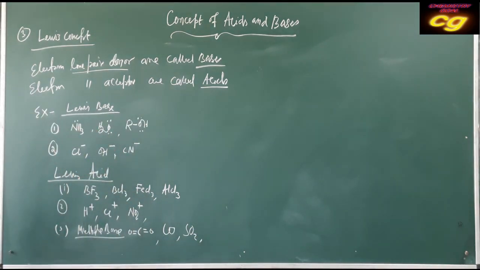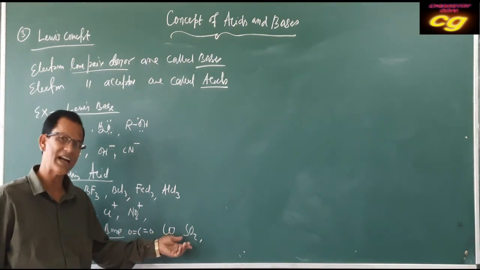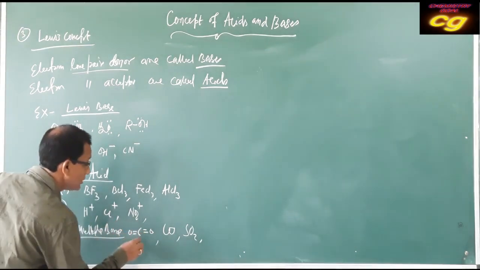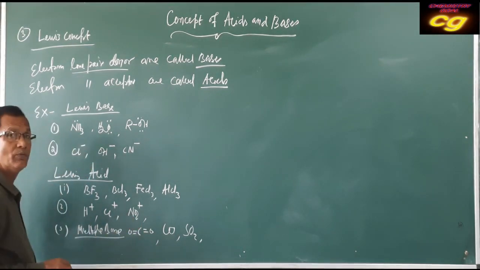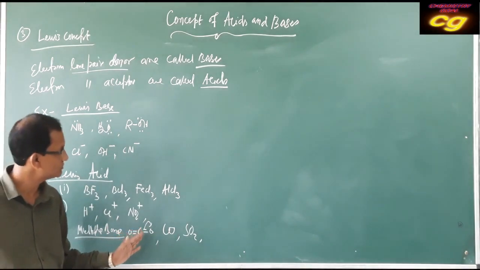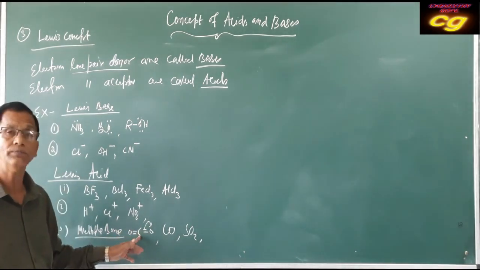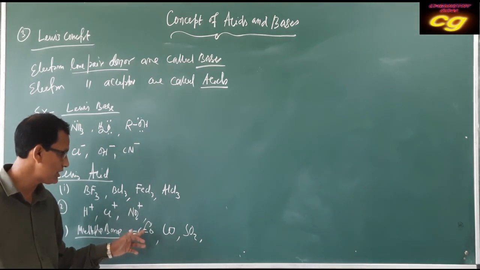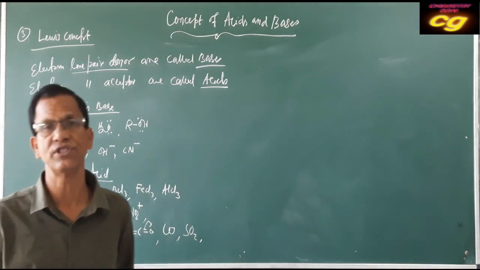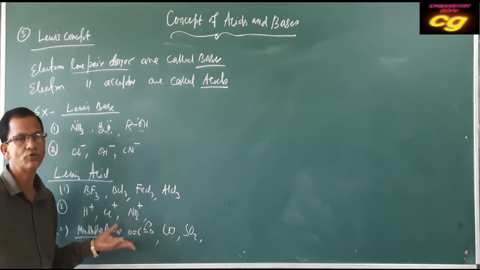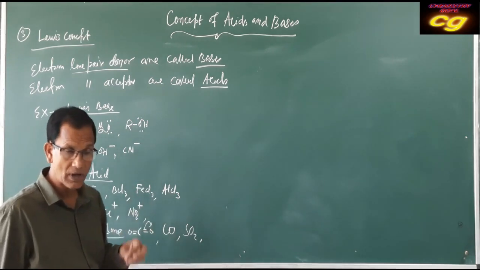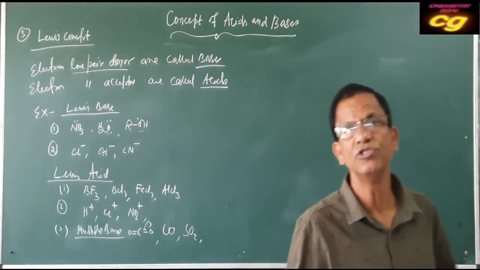These act as what? Electron acceptors. They accept electrons, and I will show you here how. Oxygen is more electronegative, so it takes the pi electron, which shifts towards oxygen. When the oxygen takes the pi electron towards itself, the carbon becomes positively charged, electron deficient. When carbon is electron deficient, it can accept a lone pair from others. That's why compounds having multiple bonds can act as Lewis acids.